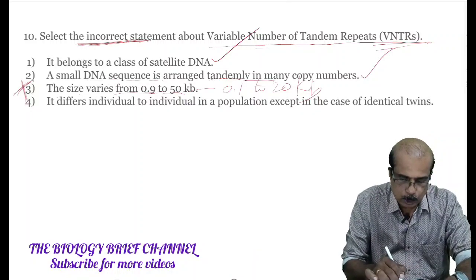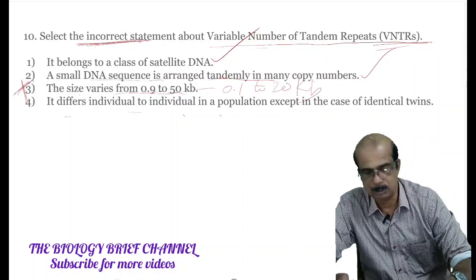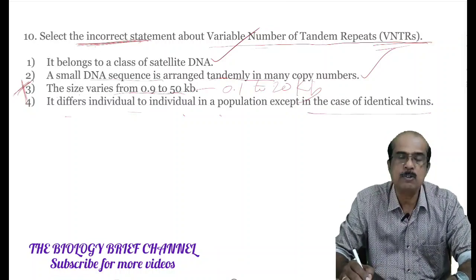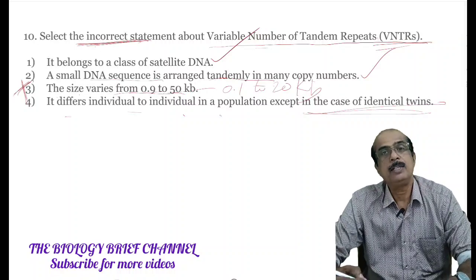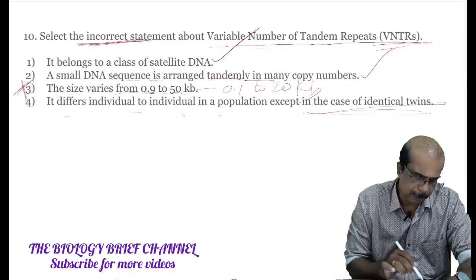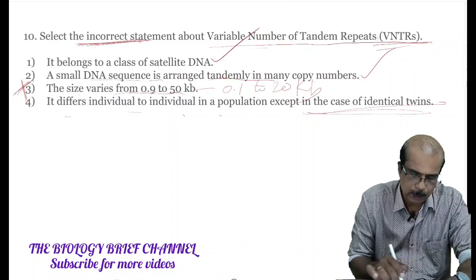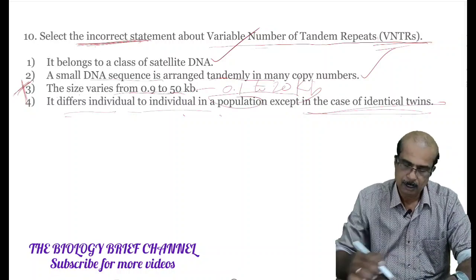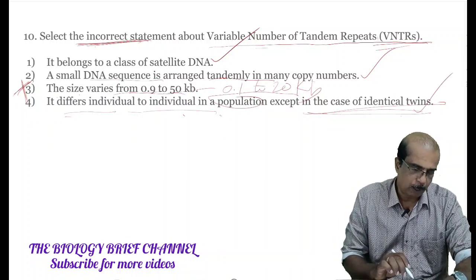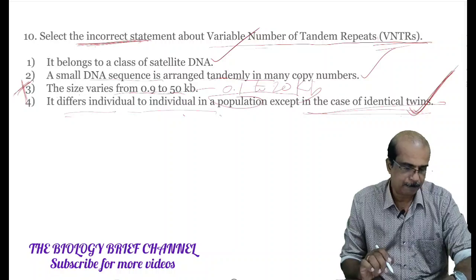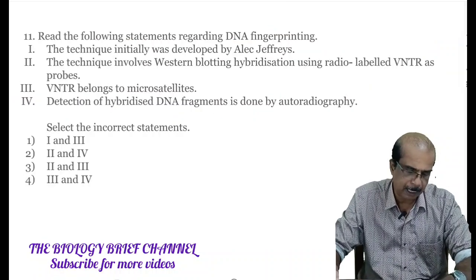It differs individual to individual in a population except in the case of identical twins. In the case of identical twins, the VNTR pattern is same. But in the case of individuals in a population, it varies individual to individual. It is a right option. So our answer to this question is option number 3. Then moving to 11th question, statement type.